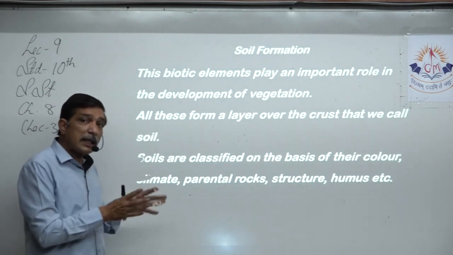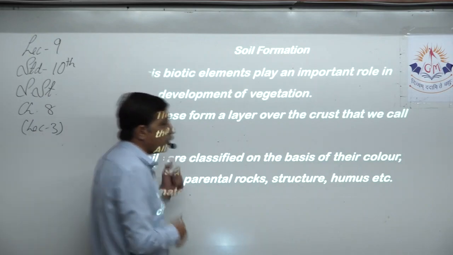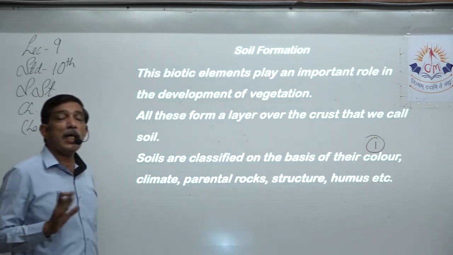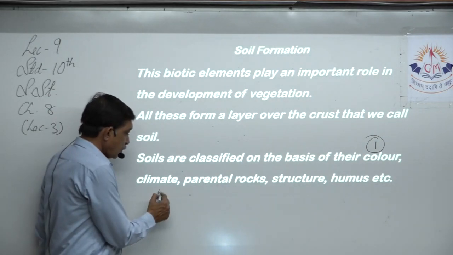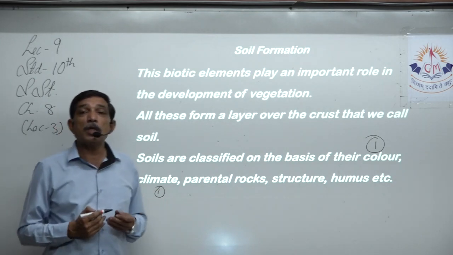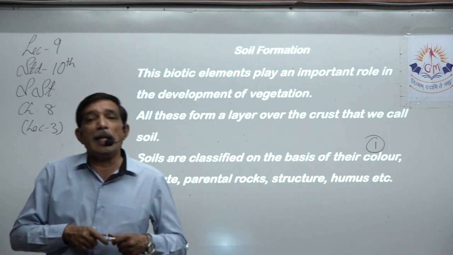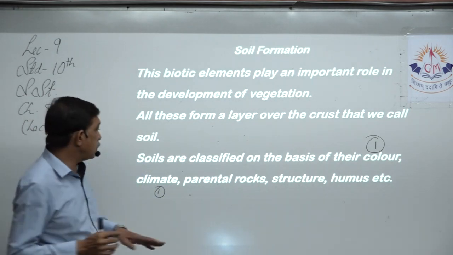So soils are then classified according to a few things. Which are they? This is point number one. They are classified on their color. So black soil, red soil. Climate. What is the climate over there? Is it completely dry, or is it too rainy, less rainy, or lots of insolation, less insolation?